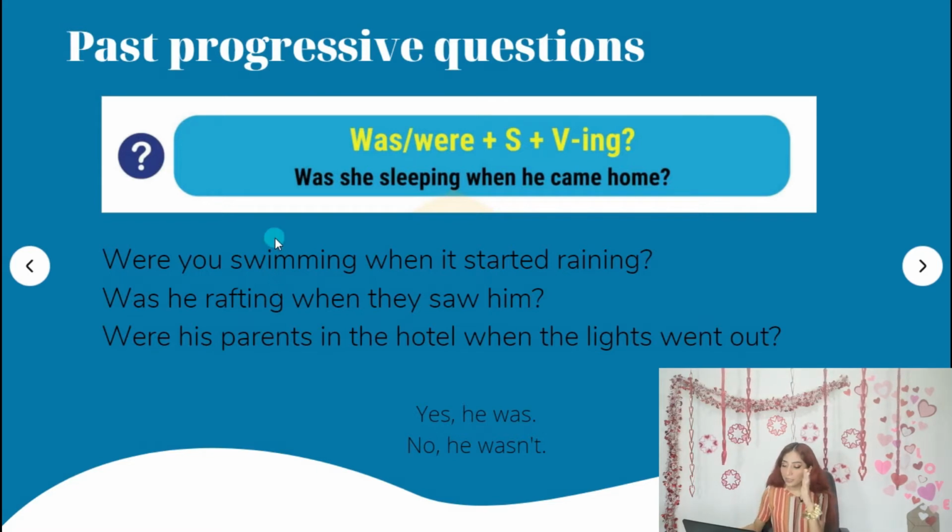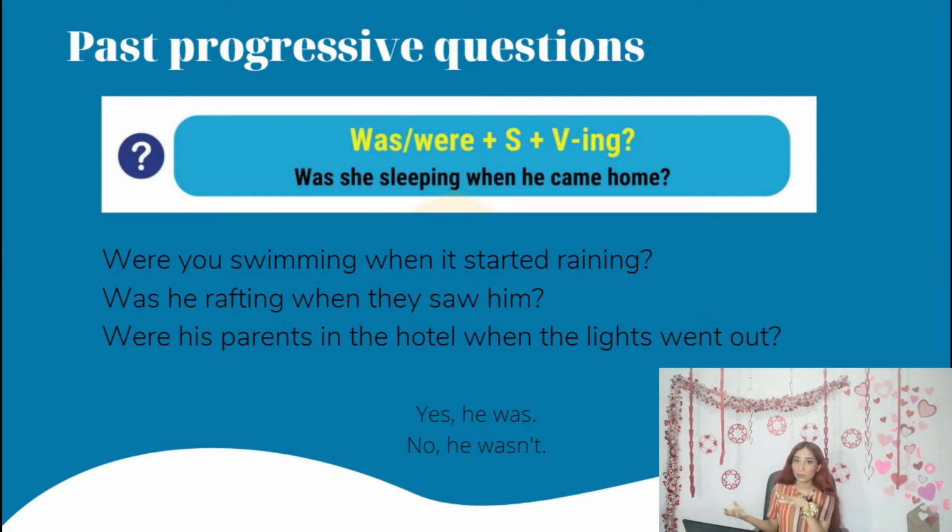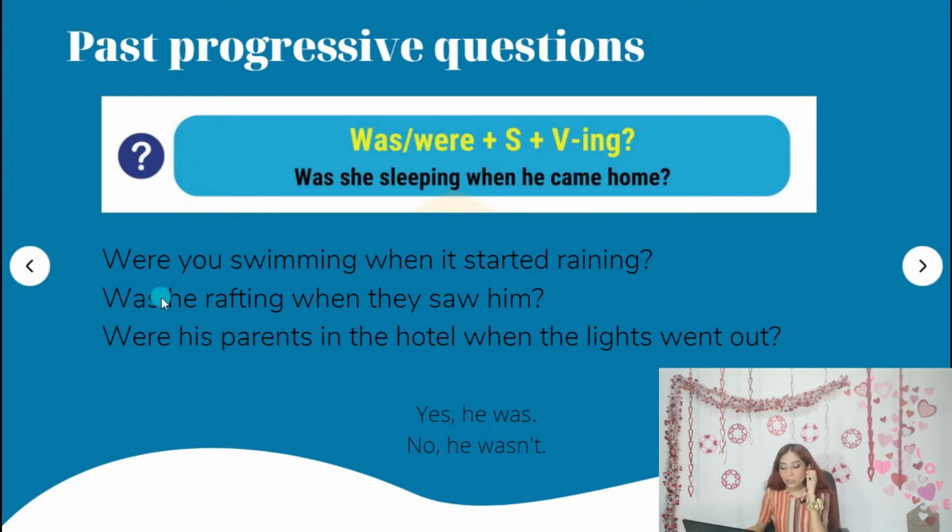Lo que tú puedes ver después del resto, o sea, empezando de when it started raining, es como un complemento. No vamos a enfocarnos ahora tanto en eso, tal vez la próxima unidad, ¿ok? So, were you swimming when it started raining? Por ejemplo, it's was or were. In this case, we're using were because our subject is you. Swimming is the verb in ing.